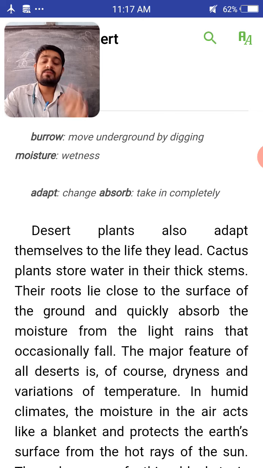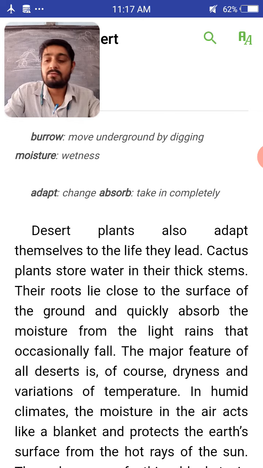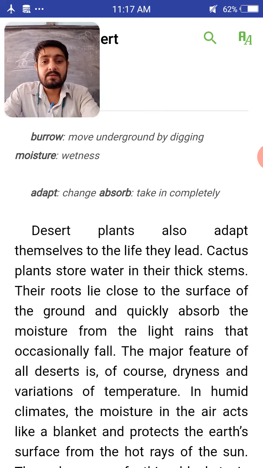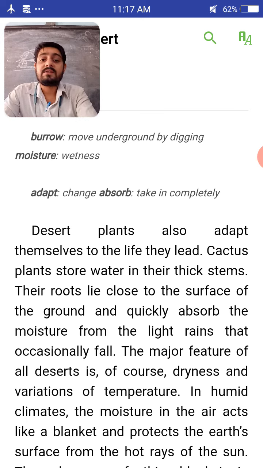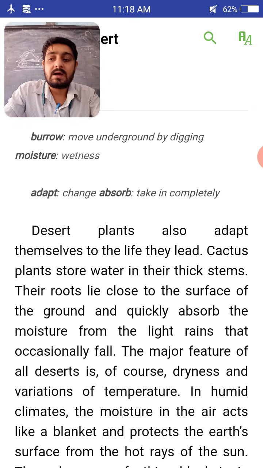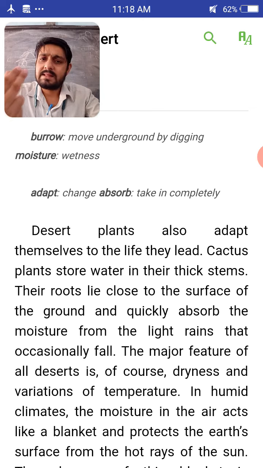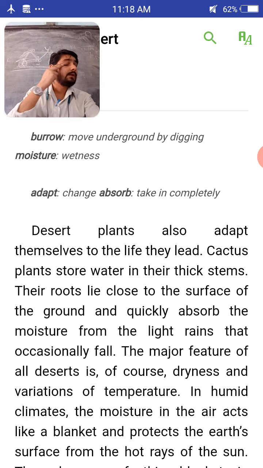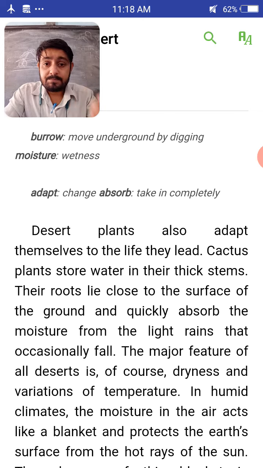And their roots lie very close to the surface of the ground, and they quickly absorb the moisture from the light rain also. Their roots are not deep under the ground, but on the surface of the ground. If they get light rain, then they can absorb the moisture.